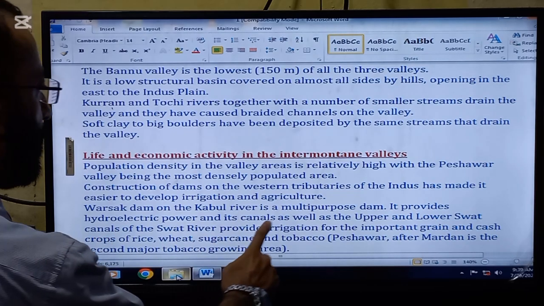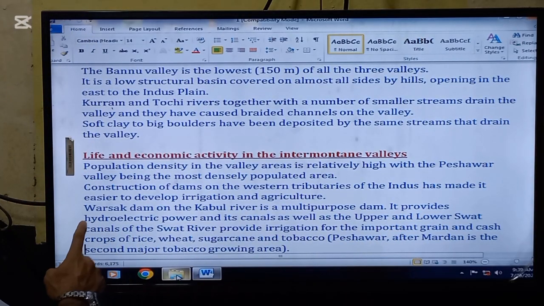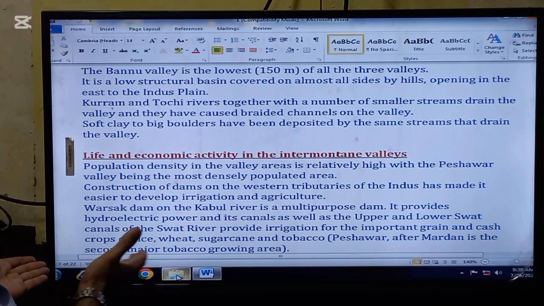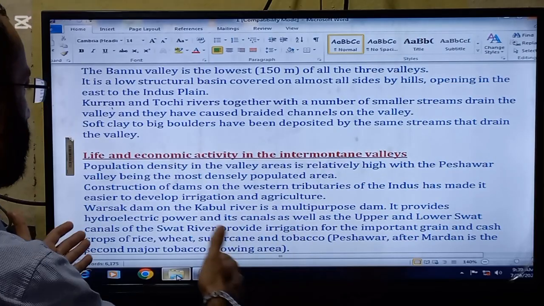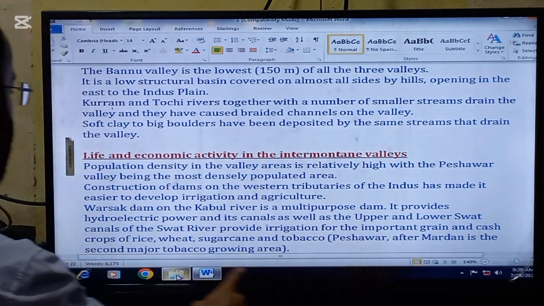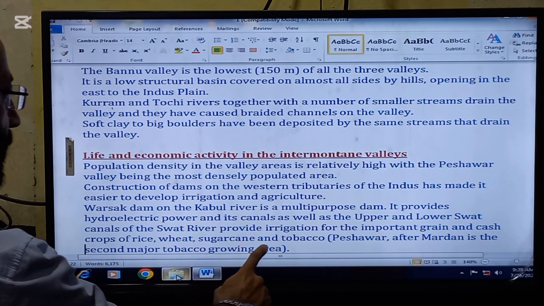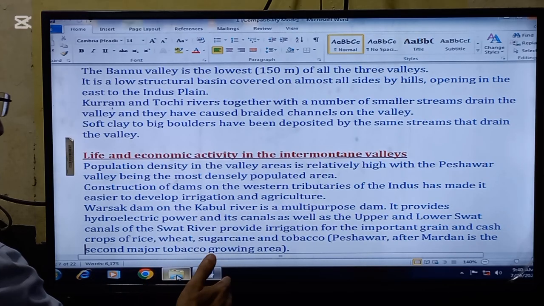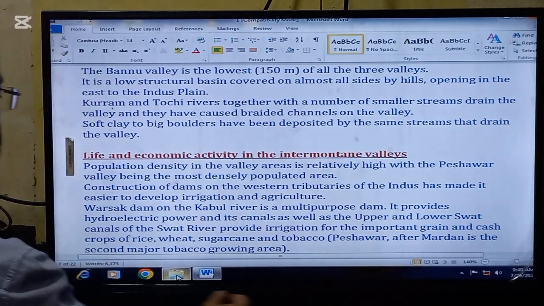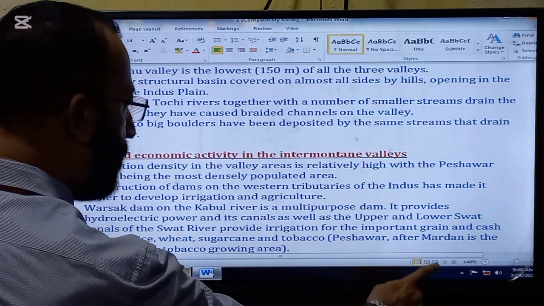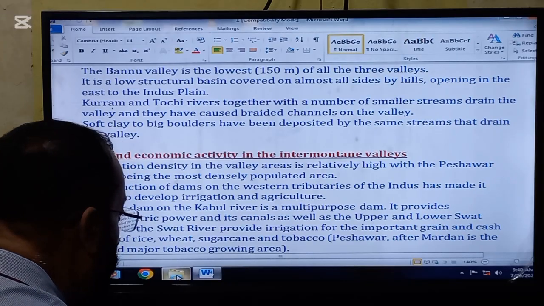Construction of dams on the western tributaries of the Indus has made it easier to develop irrigation and agriculture. So this is a very helpful step taken by the government. That is, construction of the dams is helping the people for irrigation purposes. Warsak Dam on the Kabul River is a multi-purpose dam. It provides hydroelectric power, and its canals as well as the upper and lower Swat canals of the Swat River provide irrigation for the important grain and cash crops of rice, wheat, sugarcane and tobacco. Peshawar, after Mardan, is the second major tobacco growing area.